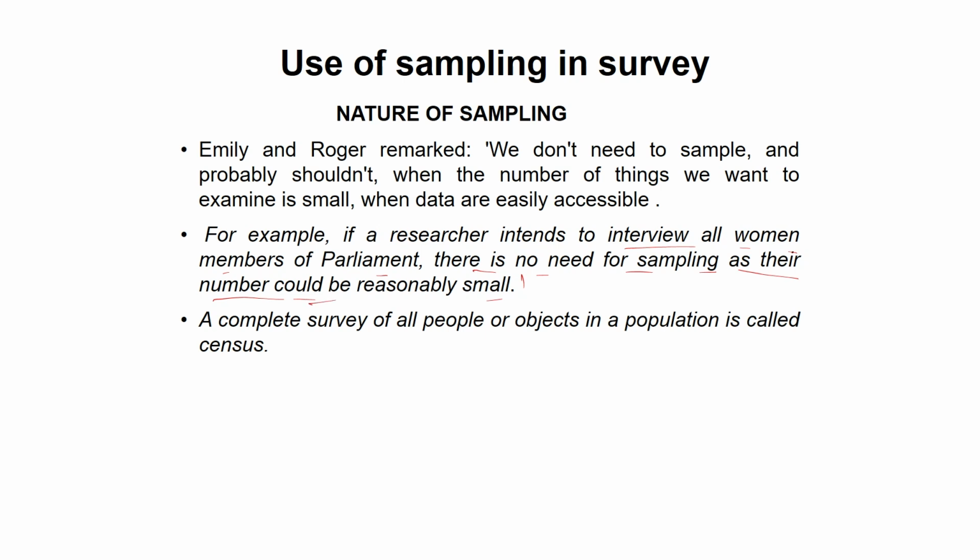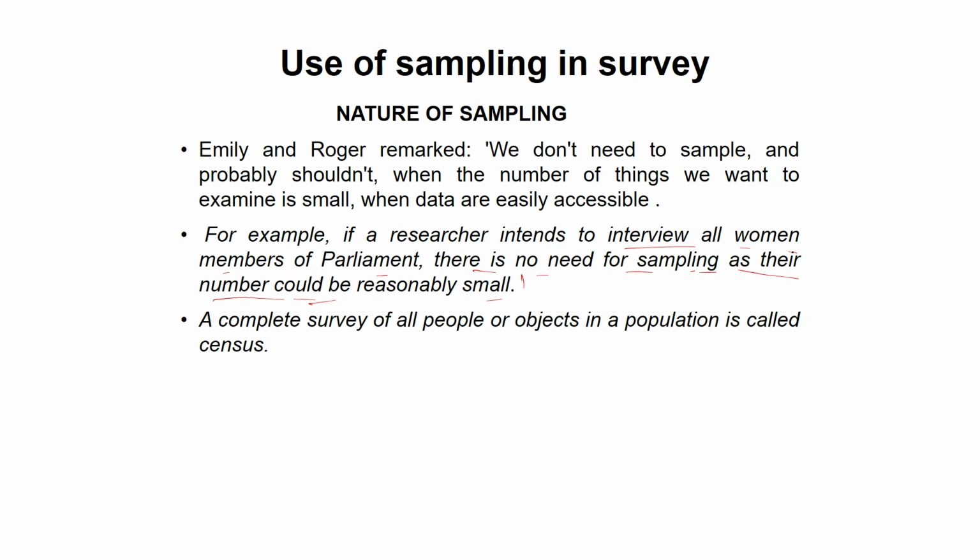So when the number is reasonably small, the researcher will not go for sampling. He can interact with each woman member of parliament individually, ask them the questions and get his answers. For example, if a researcher intends to interview all women members of parliament, there is no need for sampling, as their number could be reasonably small.